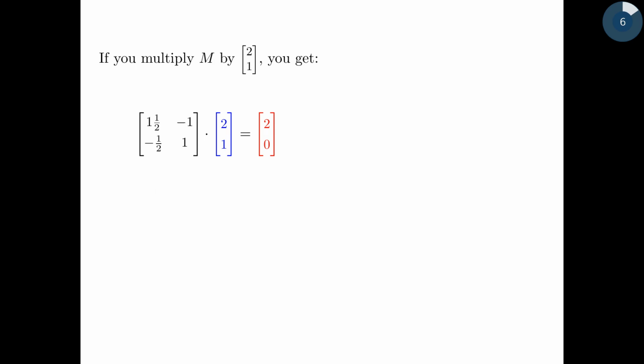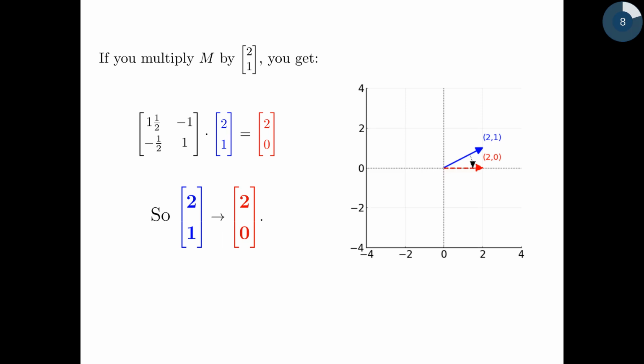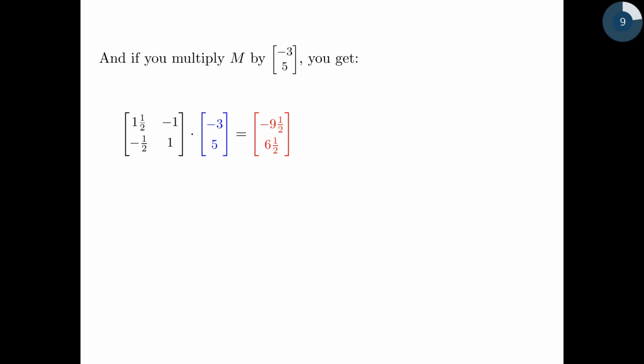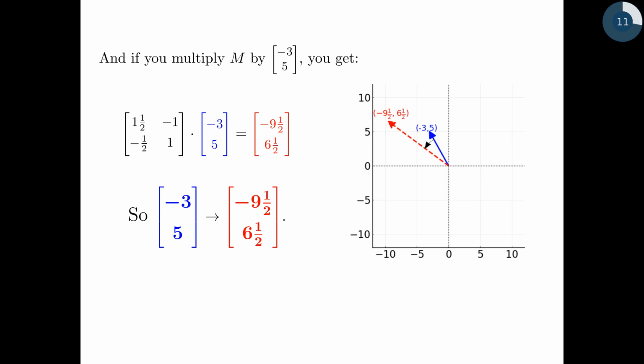Let's try the vector 2, 1. If we get the vector 2, 1 as an input to this thing and we crank it out, it turns out we get the value 2, 0. So 2, 1 as an input gets mapped to 2, 0. And that looks like this. This time it moved it in a clockwise direction instead of counterclockwise. Let's multiply it by -3, 5. If we do that, we get back -9.5, 6.5. And if you look at that on a graph, it looks like this. -3, 5 got transformed to -9.5 and 6.5.